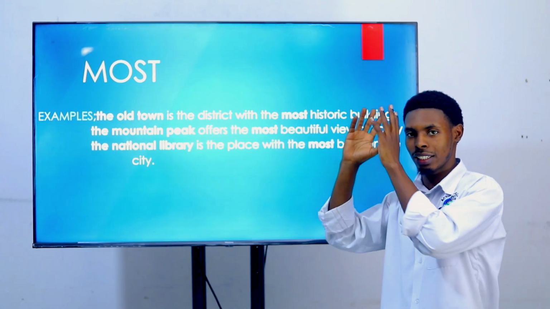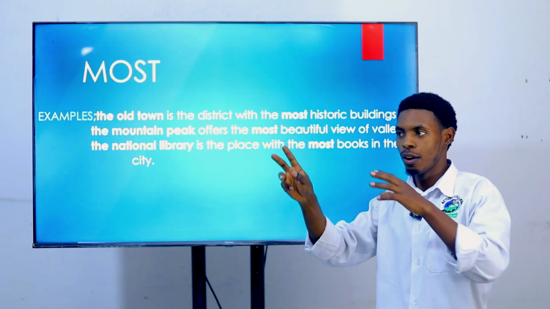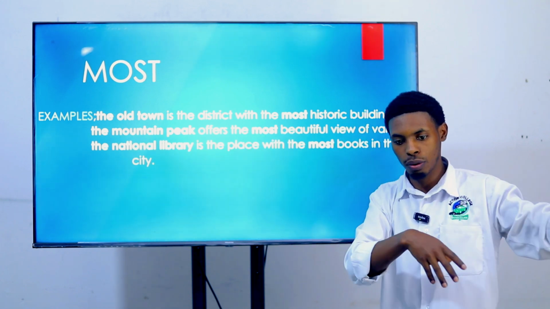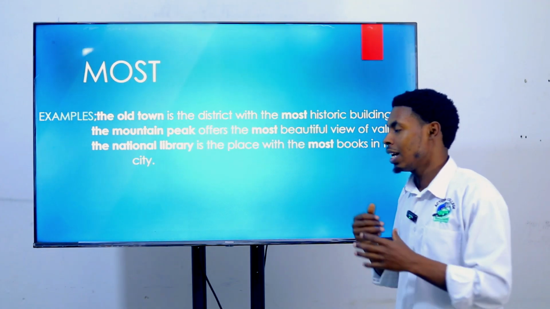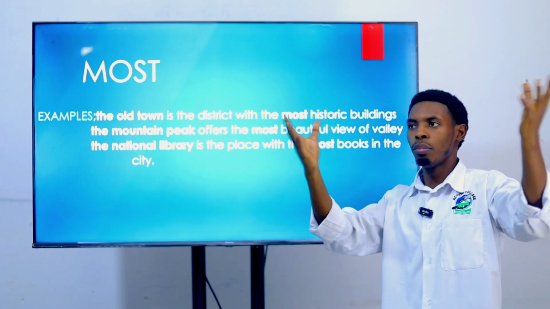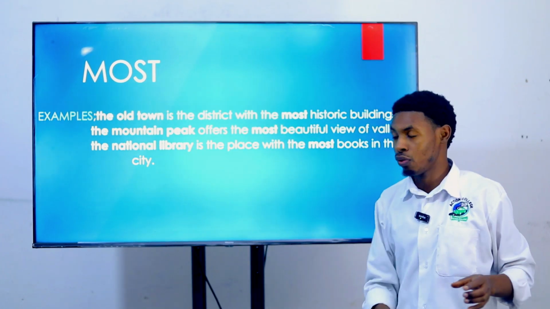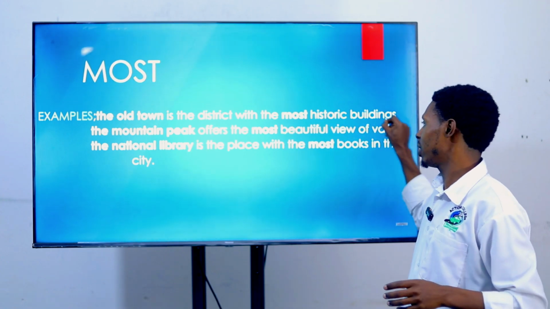Maybe there's a first town called A, a second called B and a third called C. The first has 3 historic buildings, the second 3, the third 4, but this old town has, for example, 9 historic buildings. If you compare from the first one to the last one, you find that the old town is the district with the most historic buildings.